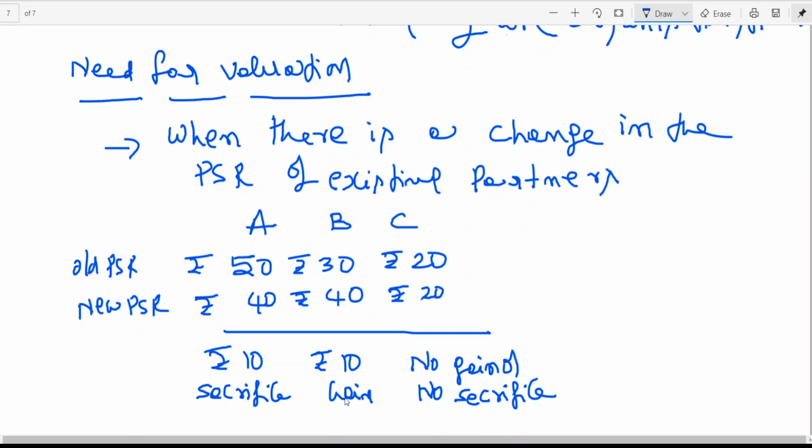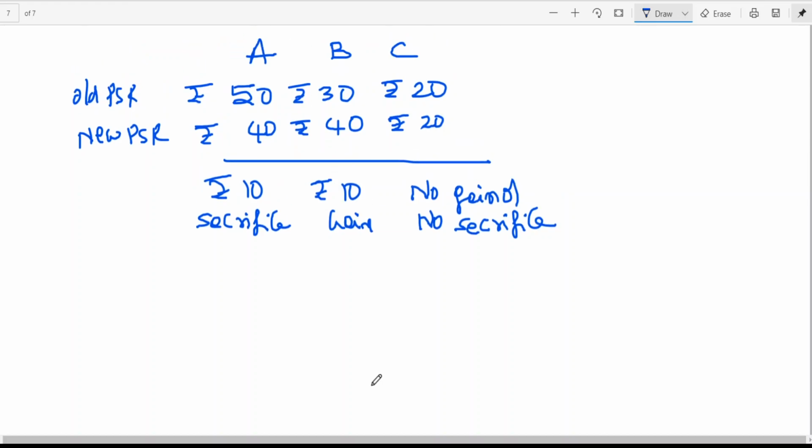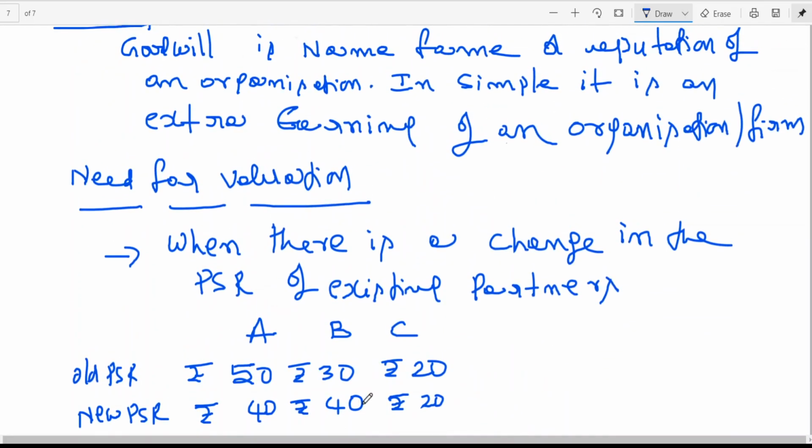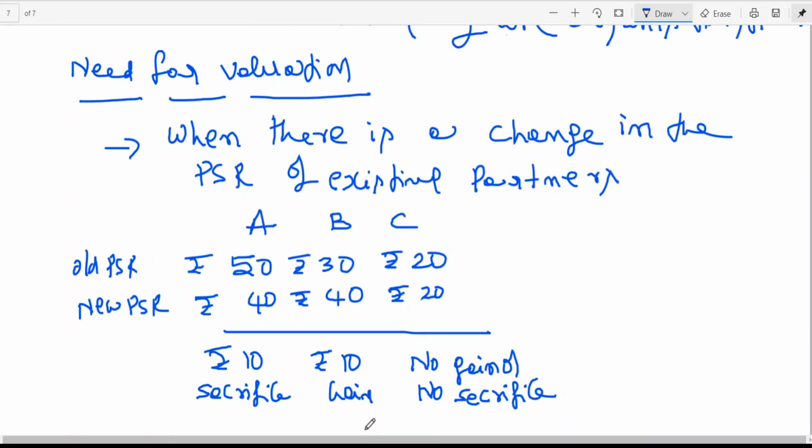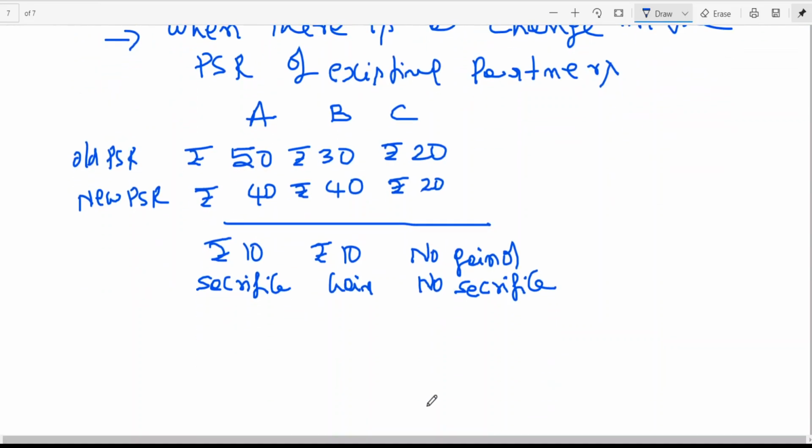When there is a change in profit sharing ratio of existing partners, the person who is gaining must compensate the person who is sacrificing. I think we don't have any problems on this. This is only to have the theory.